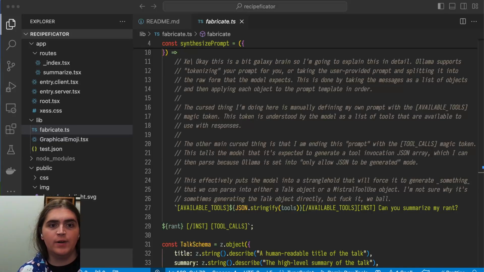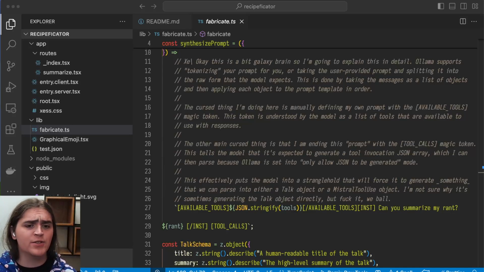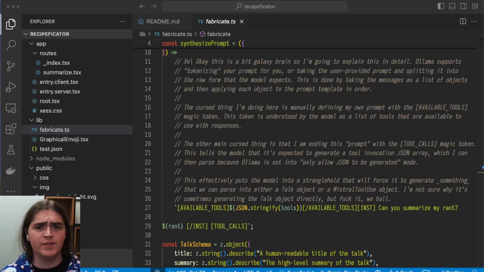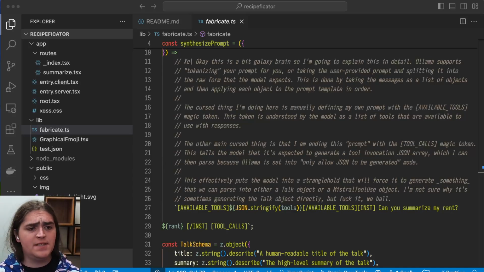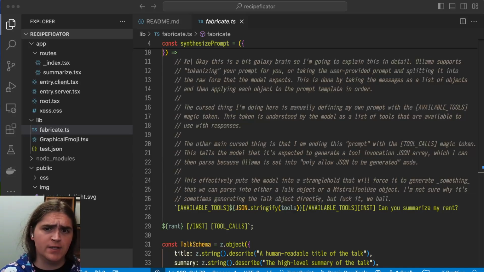When I made rant2outline, I did a little bit of prompt engineering in order to force the model to generate a valid JSON object. This prompt is a little bit clever, so I'm going to explain it in a little bit more detail. Ollama is the runtime I'm using for my large language models, and it supports tokenizing my prompt for me, or taking what I have and splitting it into the raw form that the model expects.